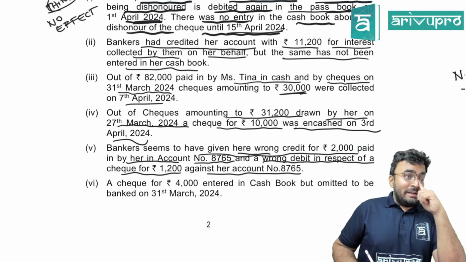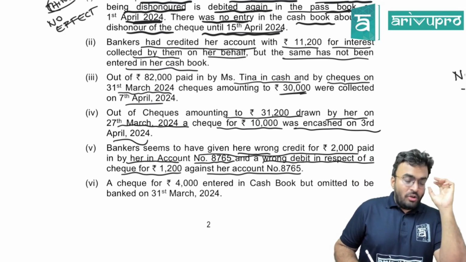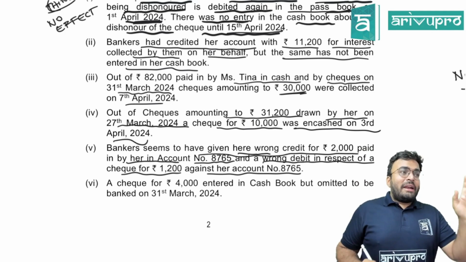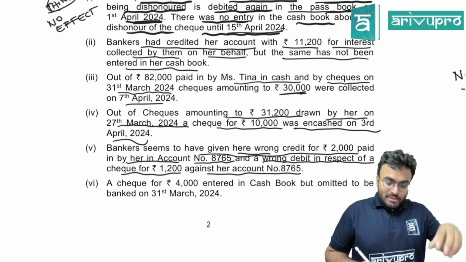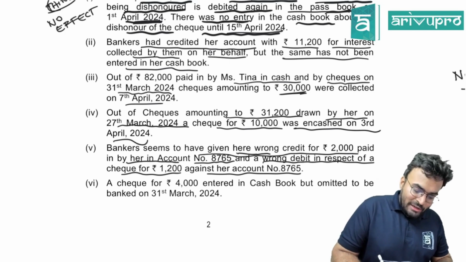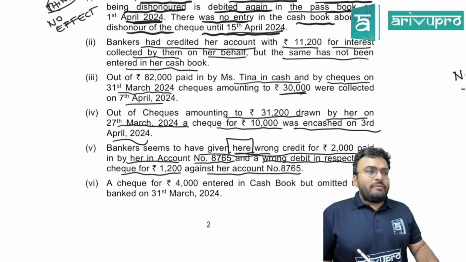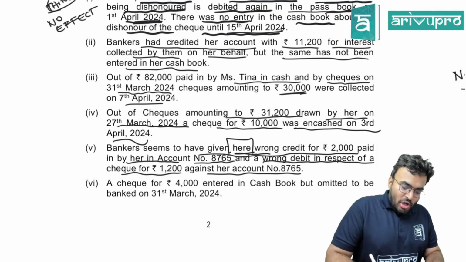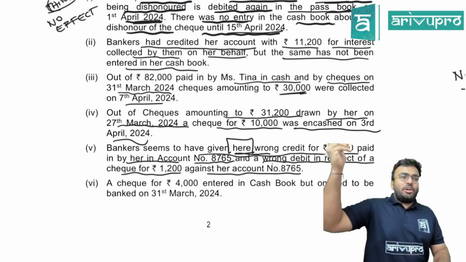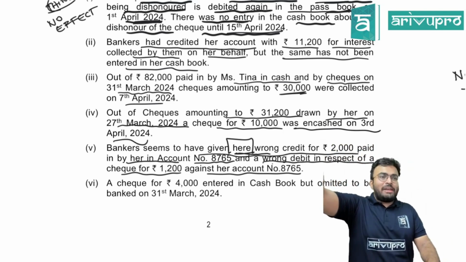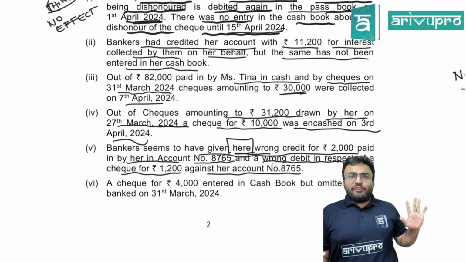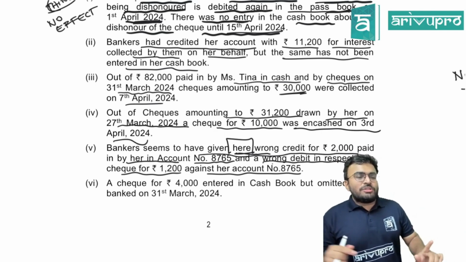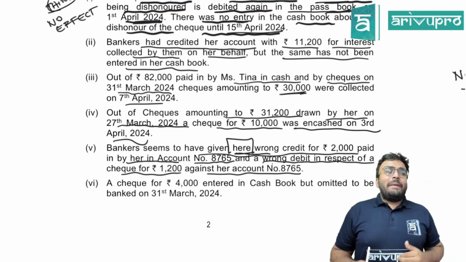Now are you worried about that 8765? No. Why? They said the credit was supposed to go to that account, but they put it over here. Some other account of hers, they were supposed to put the money in and remove the money from, but by mistake they put it in this account. Now that will cause a difference. Now tell me one thing, 2,000 rupees, if they have given wrong credit, that means what happened to the balance?